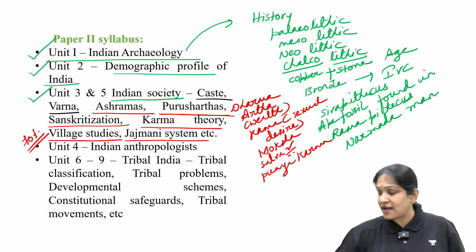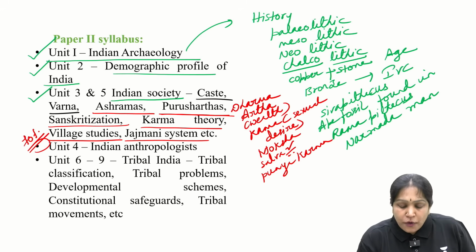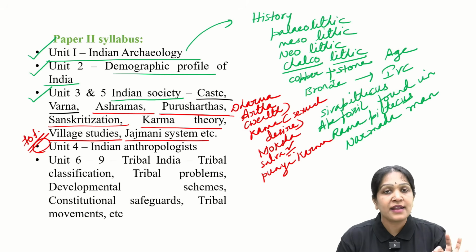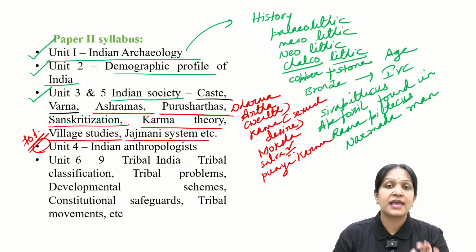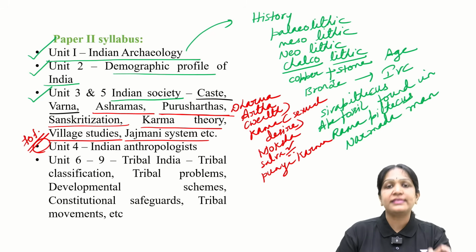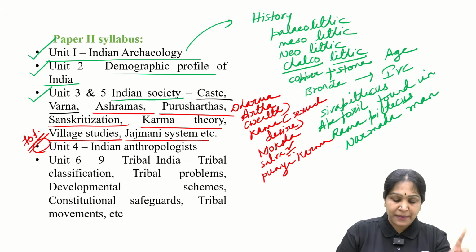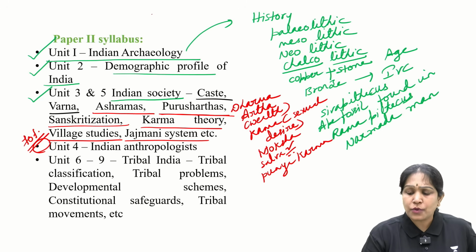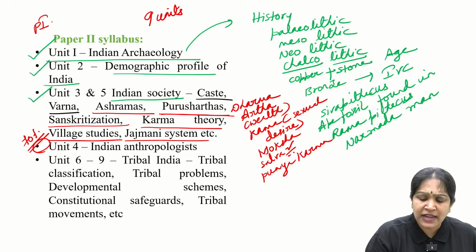So all these topics are given in units 3 and 5, Indian anthropology. Unit 4 is Indian thinkers, Indian anthropologists like M.N. Srinivas, L.P. Vidyarthi, D.N. Majumdar. Like that, there are a few Indian thinkers, their contributions will be given in unit 4. Lastly, paper 2 has only 9 units. Paper 1 has 12 units.